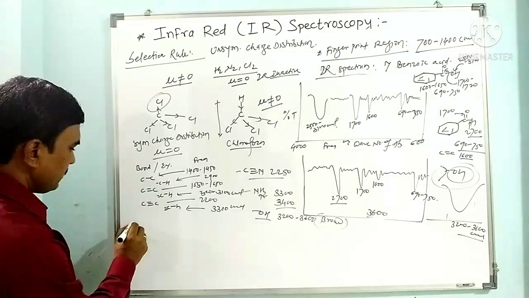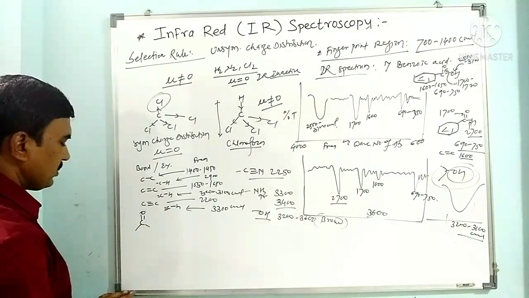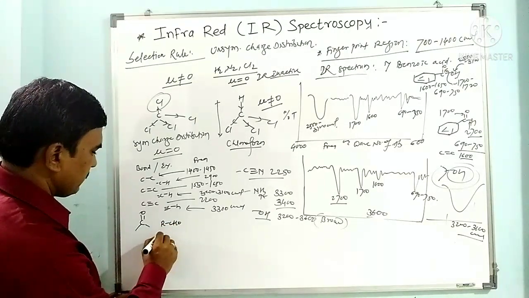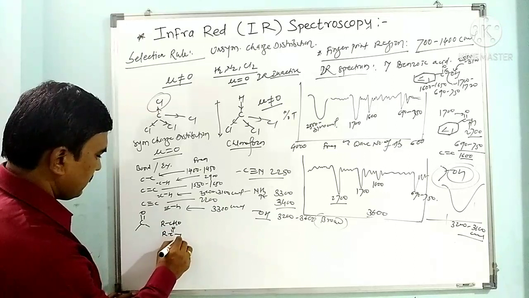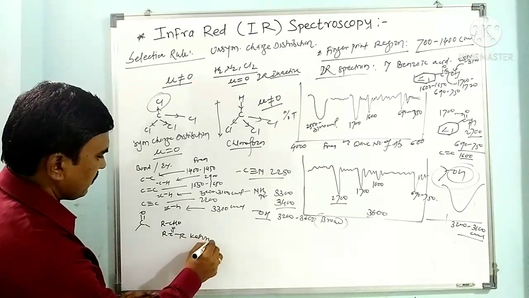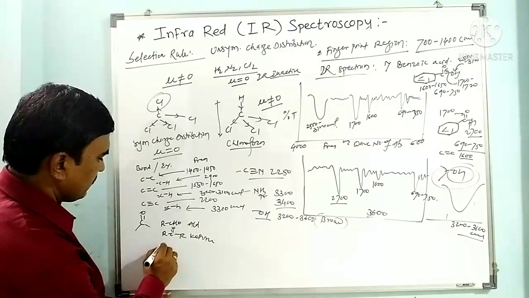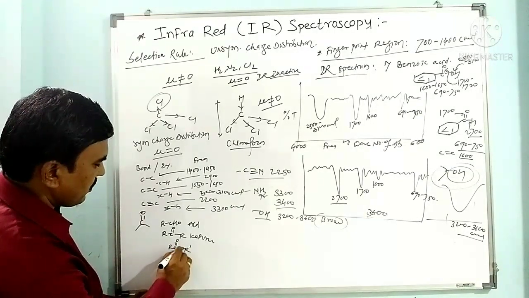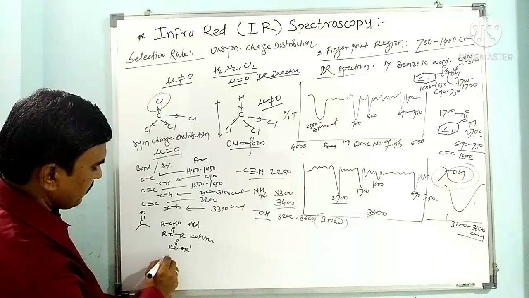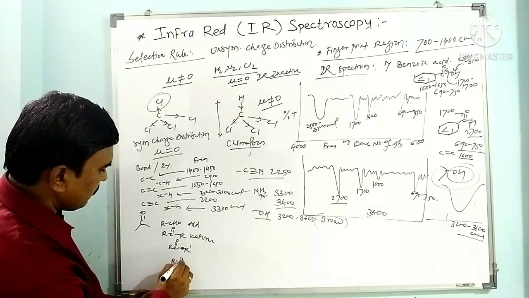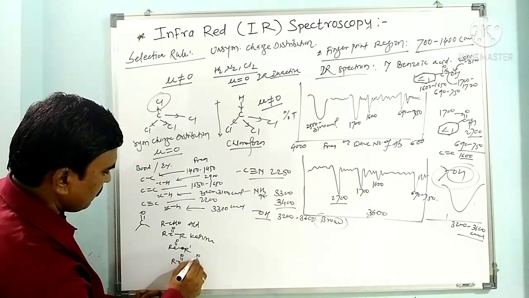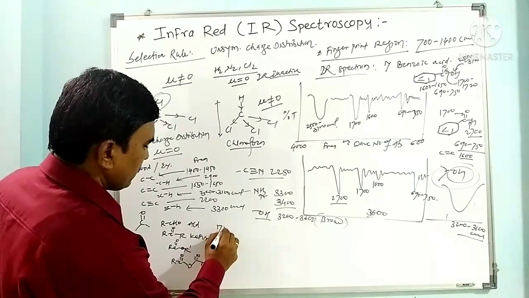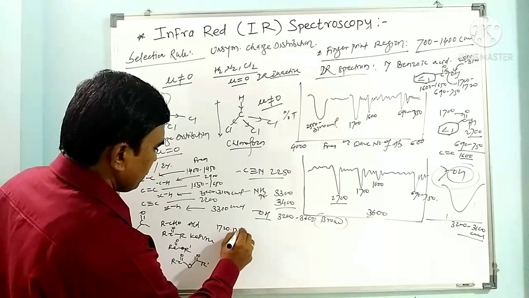For carbonyl compounds such as RCHO aldehyde, RCOR' ketone, ester RCOOR', and anhydride RCOOCOR', the aldehyde is around 1720 to 1725.